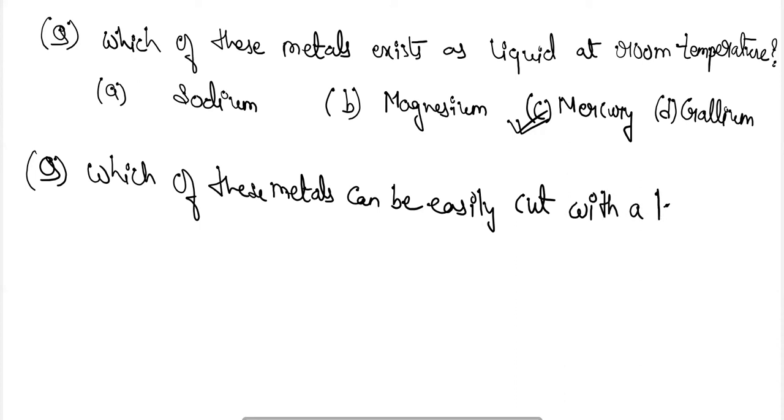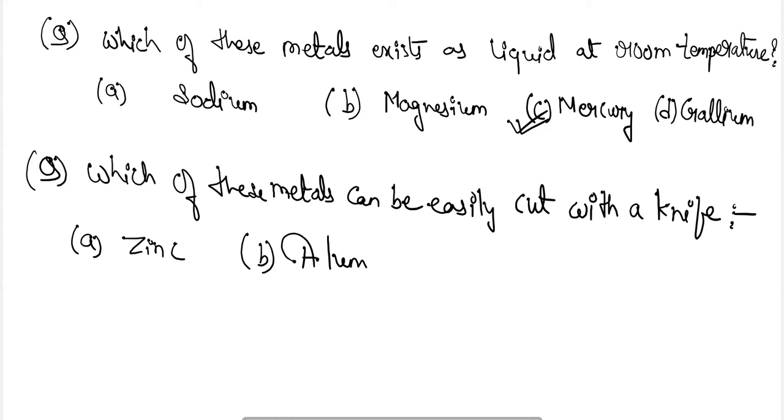So the options are A, zinc, B, aluminium, C, gold, or D, sodium.